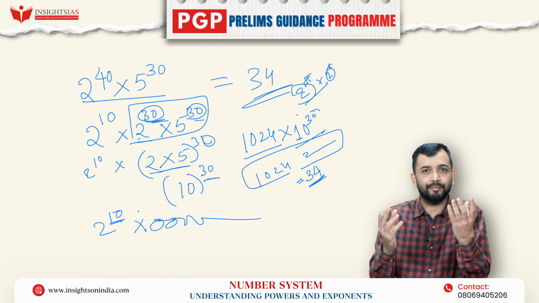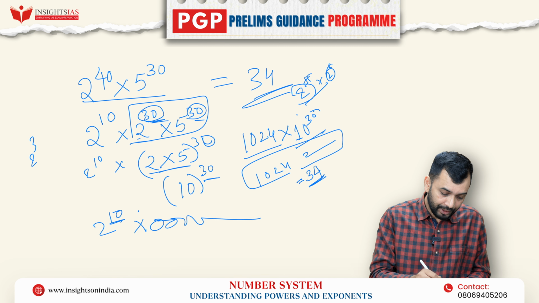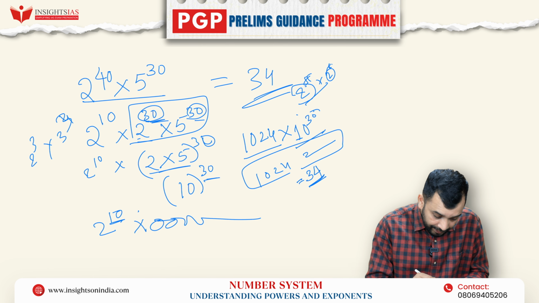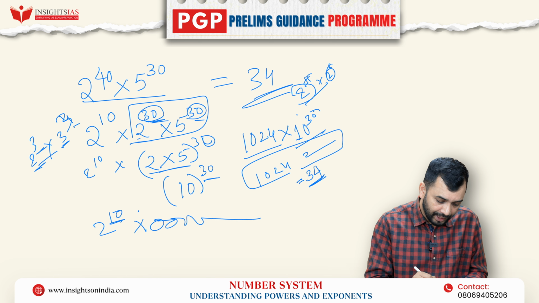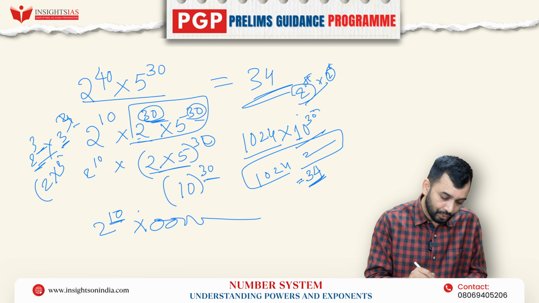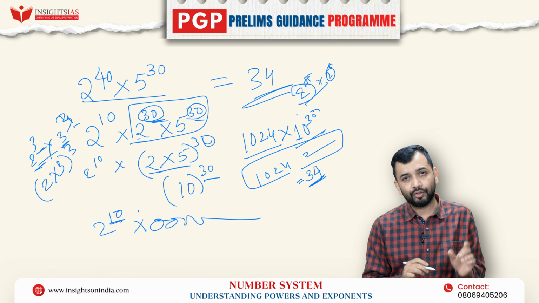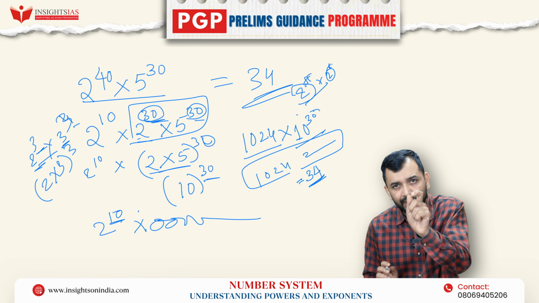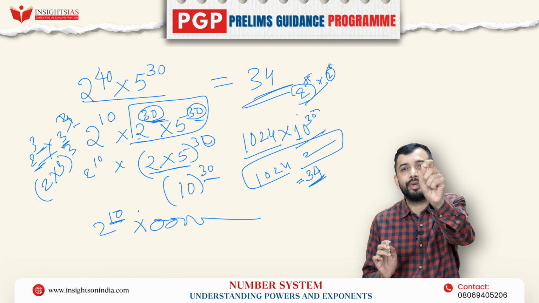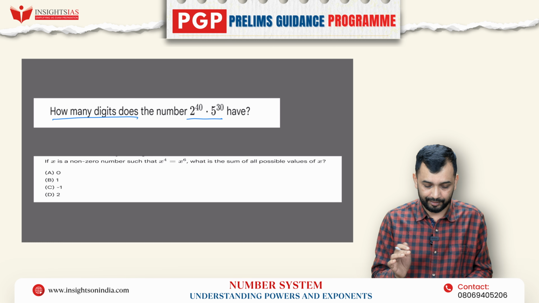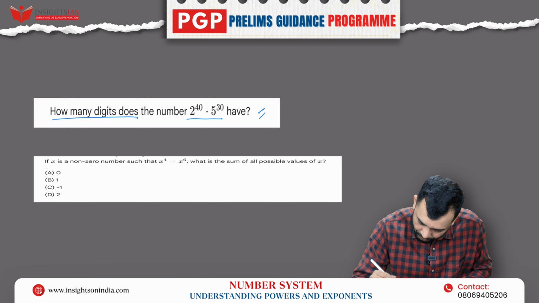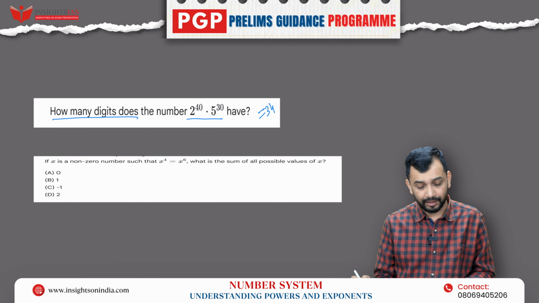Because if the power is the same, that is 2 cube into 3 cube, then what can you do? Since the bases are different but the powers are the same, I can say it is nothing but (2 into 3) whole cube, right? So either try to make your base the same or try to make your power the same. Then you can apply this formula and get the answer. So the answer would be 34, right?